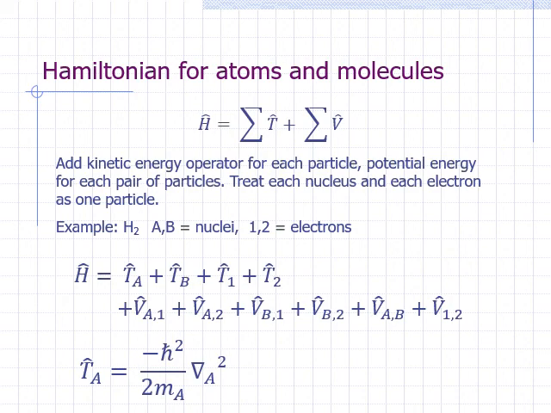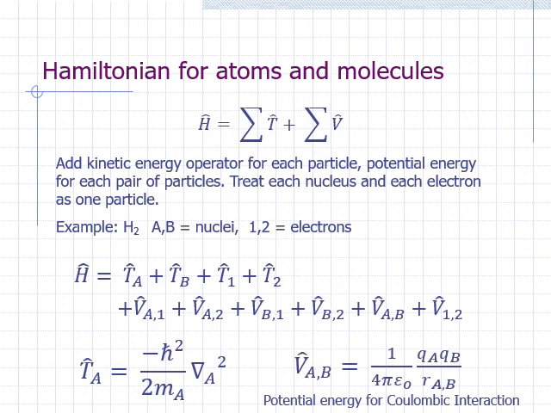The potential energy operator due to Coulombic interaction between nucleus A and nucleus B is given by 1 over 4 pi epsilon naught times the product of their charges Q_A and Q_B divided by the distance between them, R_AB. Epsilon naught is the permittivity of vacuum. The formula is similar for other pairs.